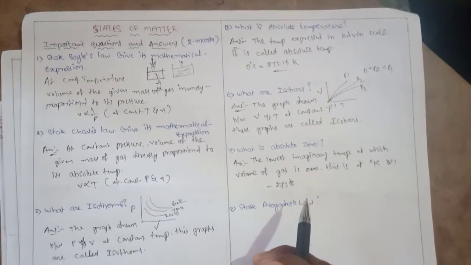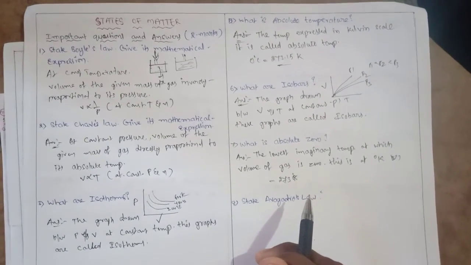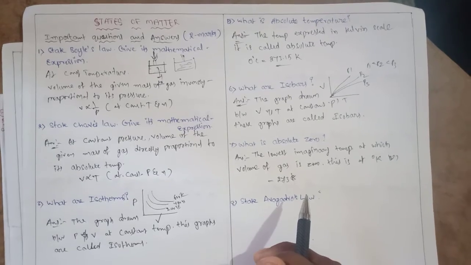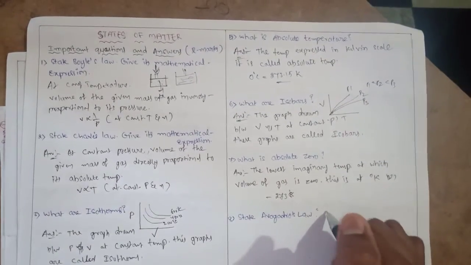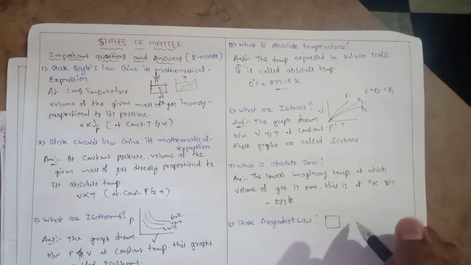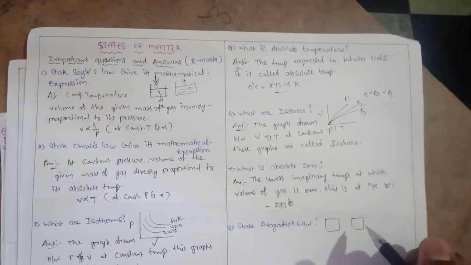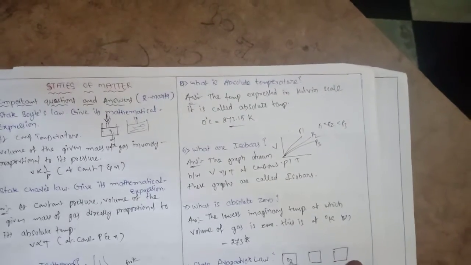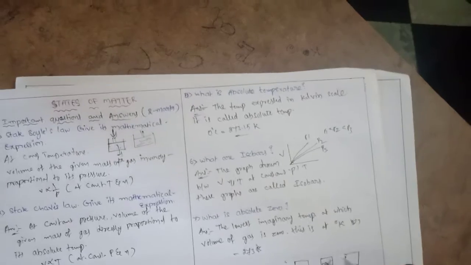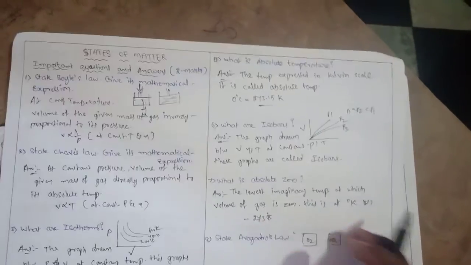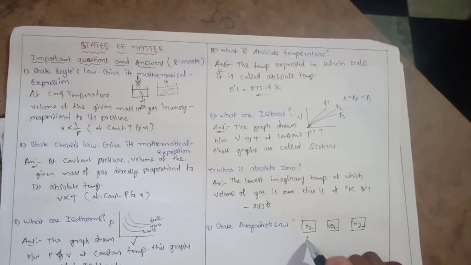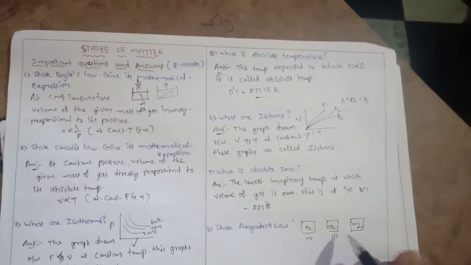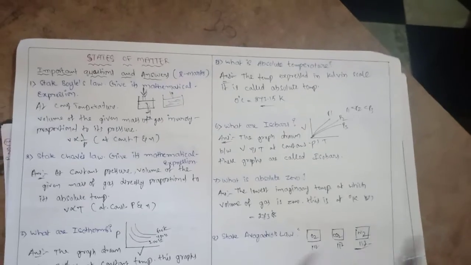Next, Avogadro's law. For example, I am taking different types of gases of the same volume. For example, this is oxygen gas, this is CO2 gas, this is N2 gas. These are different gases but the volume is the same. This is 1 liter, this is also 1 liter, this is also 1 liter.